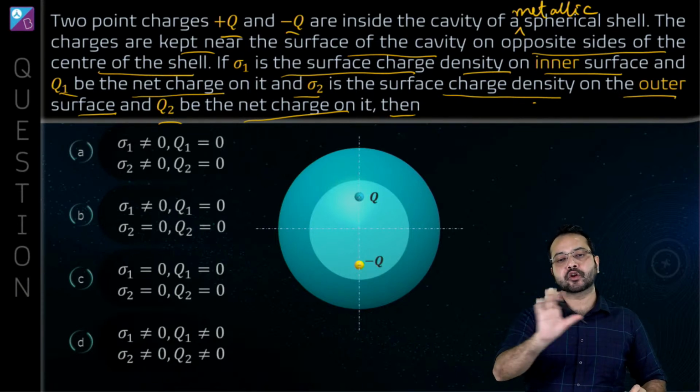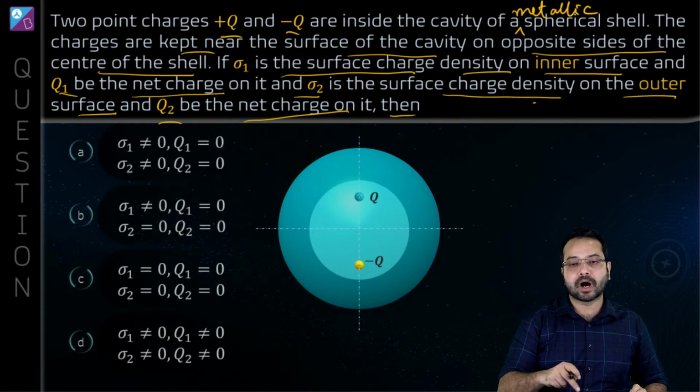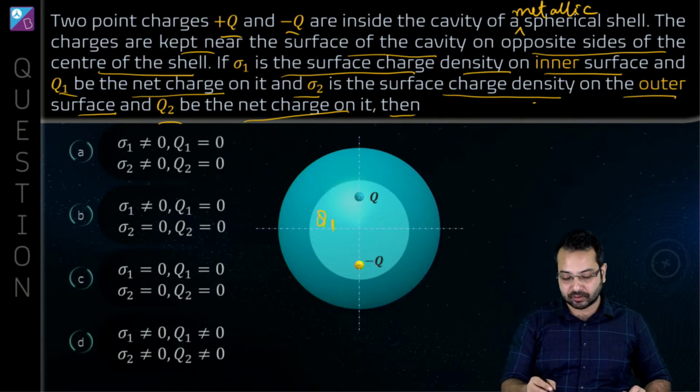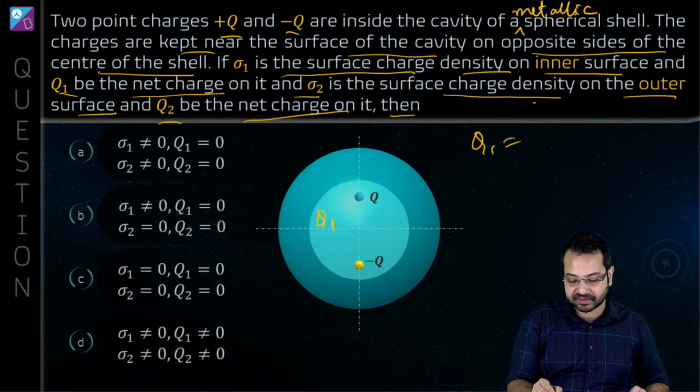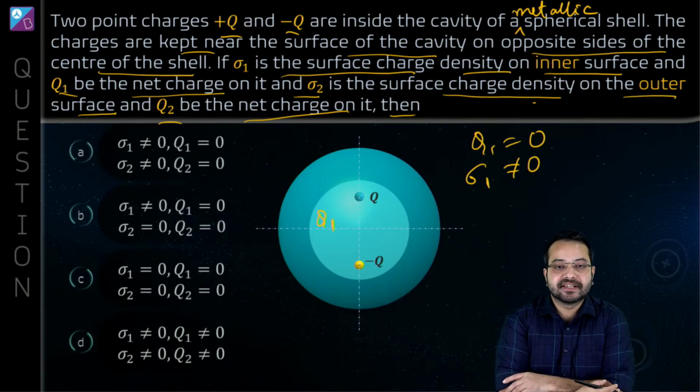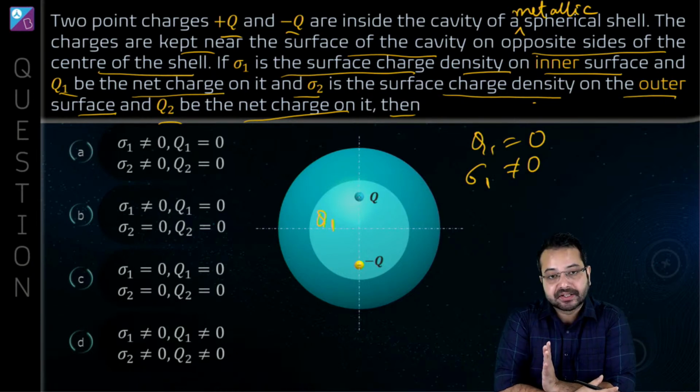Alright, so is the first argument clear? Is it clear why the charge on the inner surface is 0? The charge on the inner surface is 0, but the charge density is not 0 everywhere. Is this clear? Is there any confusion regarding this? If there's any confusion, let me know.